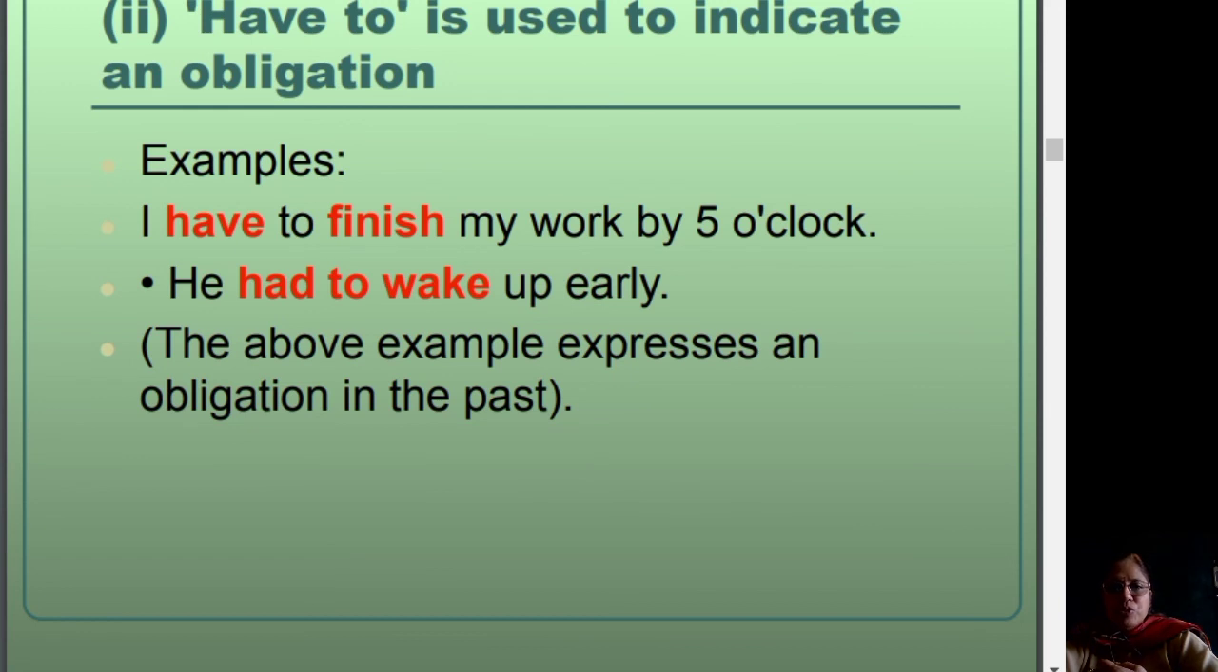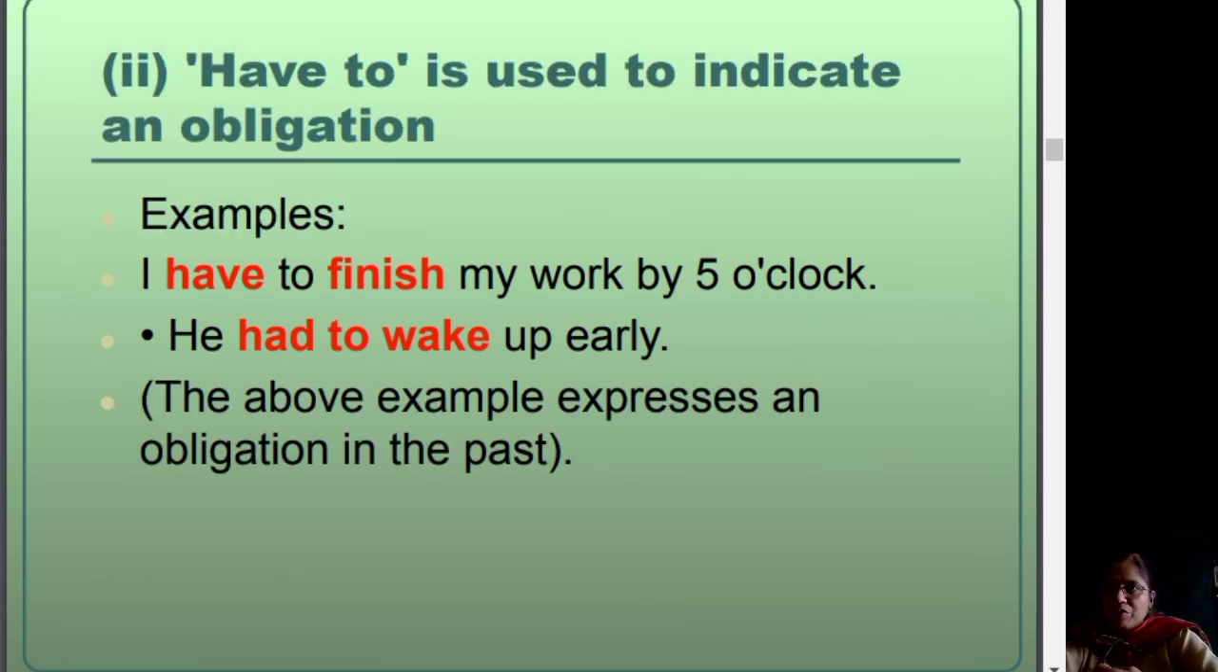Have to is used to indicate an obligation. For example, I have to finish my work by 5 o'clock. He had to wake up early. The above example expresses an obligation in the past. That was the end of the explanation of primary auxiliary verbs that are 3 in number.